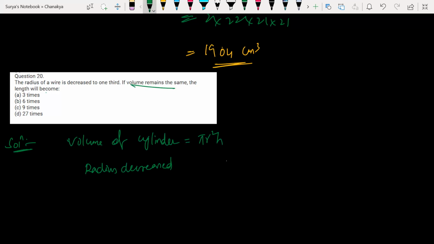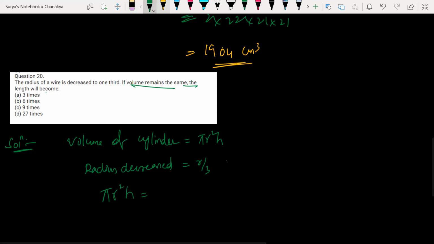Radius decreased. To what? After decreasing, we got r by 3. Okay, he's asking for what? The length, which means he's asking for height. So I have pi r square h. This is what it was before decreasing. This is my original one.